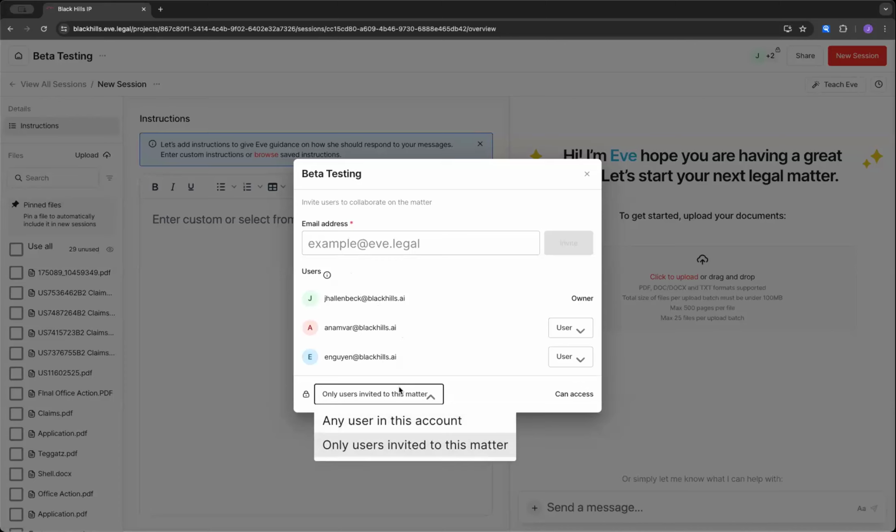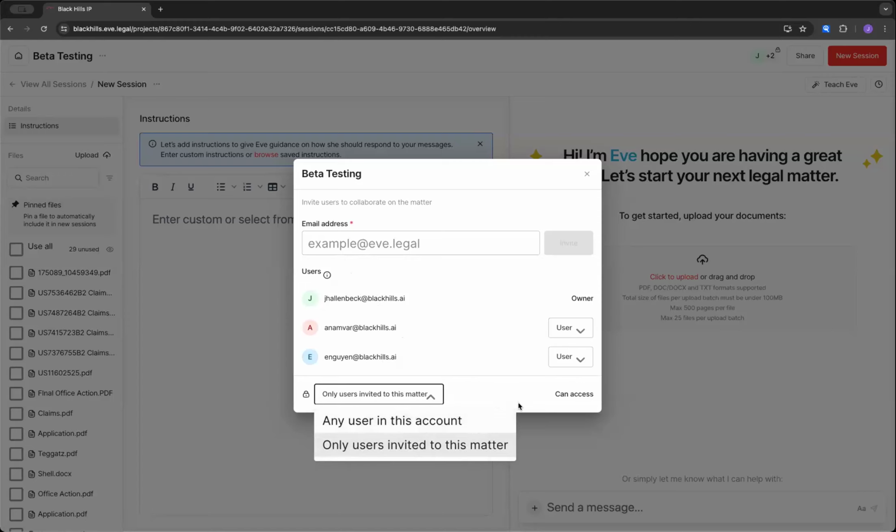However, this one is specified to only share with users invited to this matter. But if I select any user in this account, then this project would be viewable to any user within my organization.